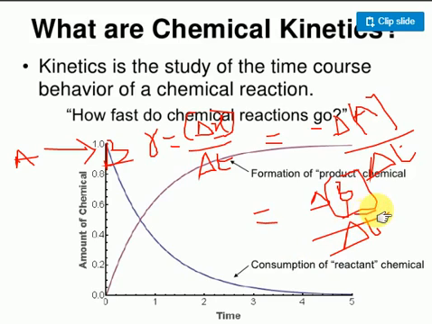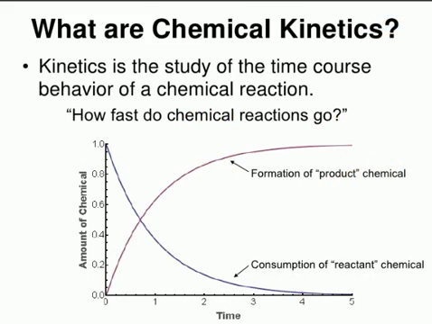So what does it mean? As time goes on, the concentration of A is decreased, that's why it is mentioned as minus delta A. The concentration of B is increased, that's why it is mentioned as plus delta B by delta t only. Clear? And rate is nothing but the change in the concentration per unit time only. Clear? This you have to remember, very important.